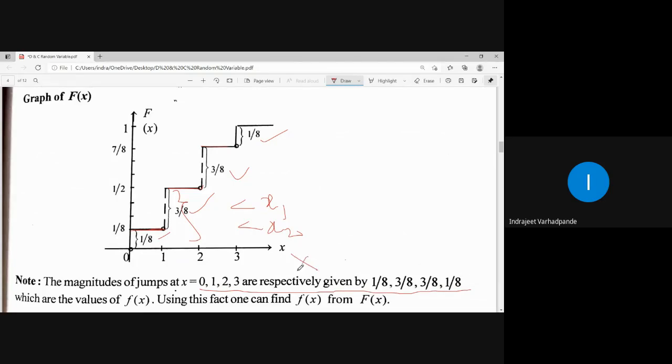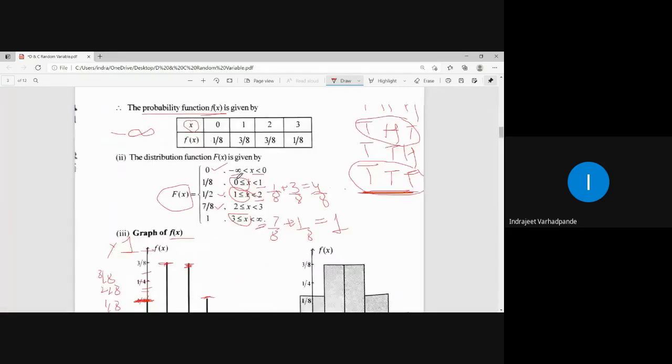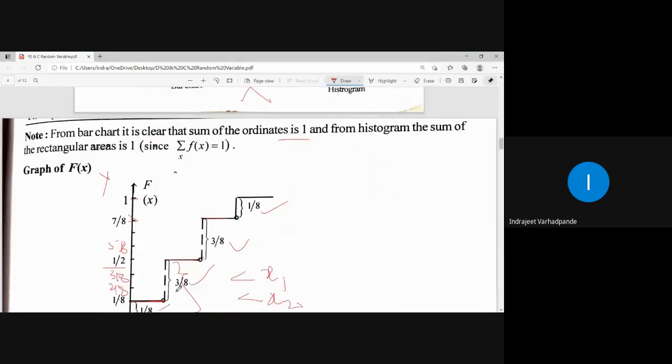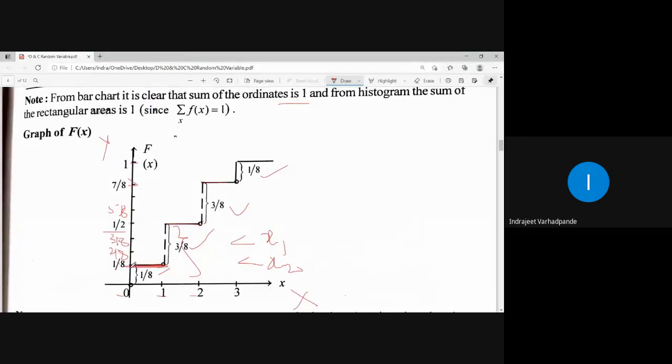So x-axis represents this 0, 1, 2, 3. Y-axis represents 1 by 8, 2 by 8, 3 by 8, 4 by 8. See, this is 2 by 8. This is 3 by 8. 4 by 8 is 1 by 2. 5 by 8. 6 by 8. 7 by 8. And 8 by 8 is 1. अभी पहला वैल्यू क्या है? Between 0 to 1. Between 0 to 1 here, what is the value? 1 by 8. So between 0 to 1, we have defined it at the height of 1 by 8.